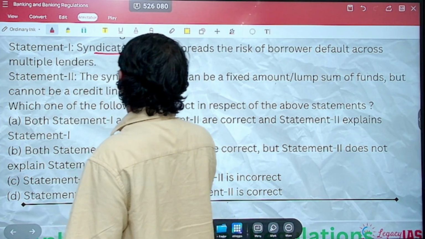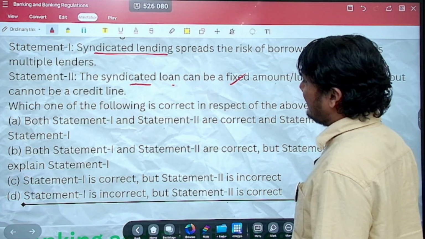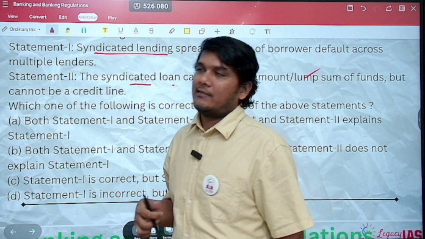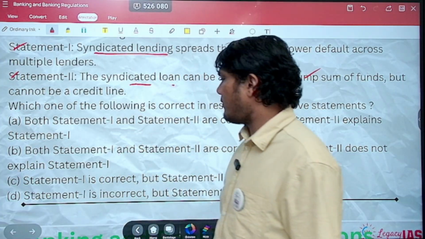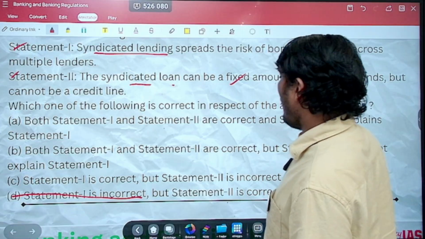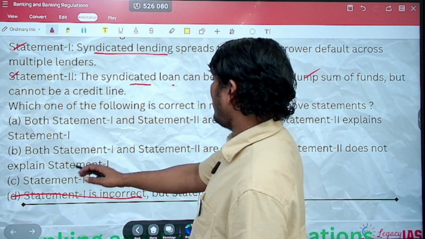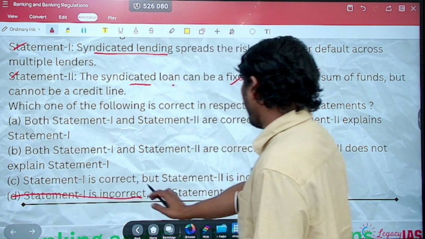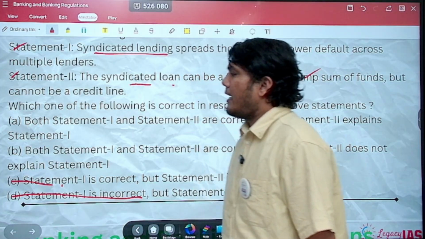The syndicated loan can be a fixed amount, yes. Lump sum of funds, yes, but cannot be a credit line. That is correct. So statement 1 is correct, statement 2 is correct. When both the statements are correct, this option goes away. Right, now you are left with 2 options, A and B.